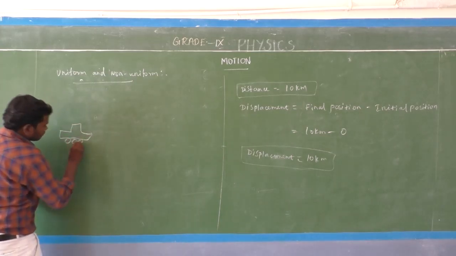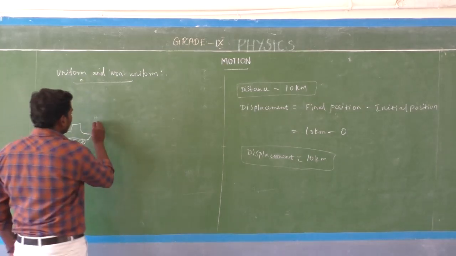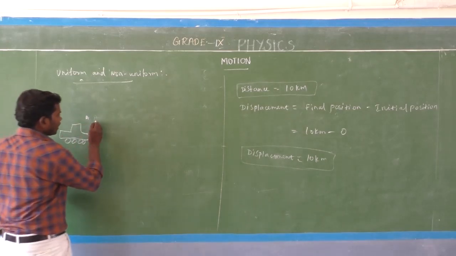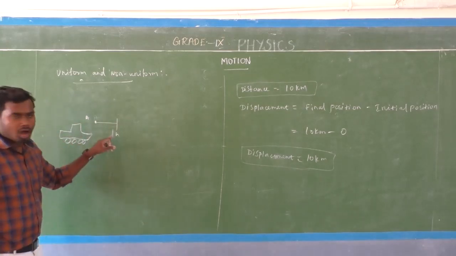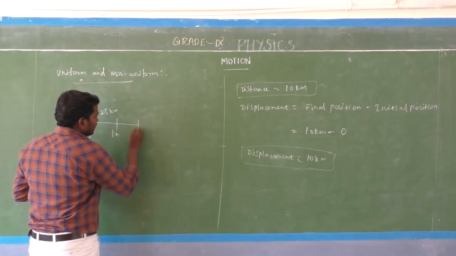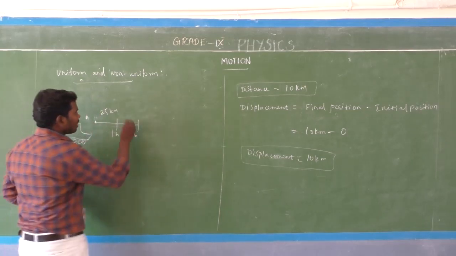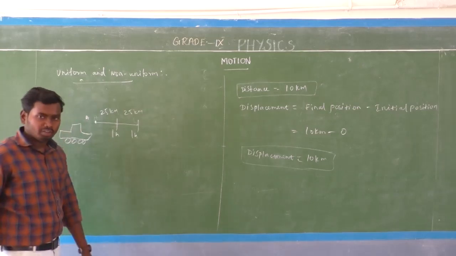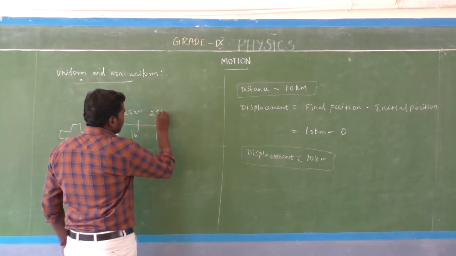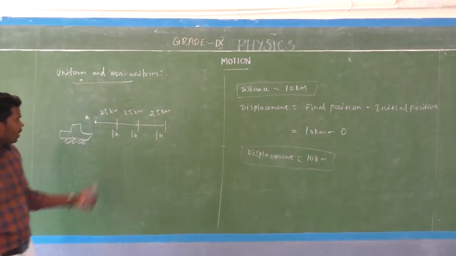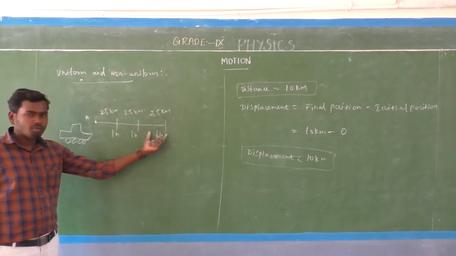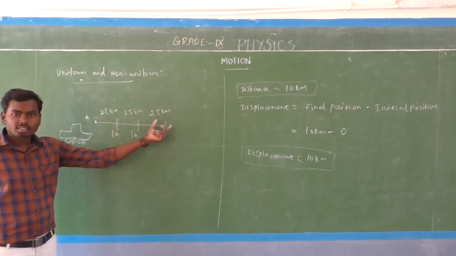Consider a car. The car starts its journey from point A. Then in 1 hour, the car covers 25 kilometer. In the next 1 hour, the car covers the same 25 kilometer. And again in the next 1 hour, the car covers 25 kilometer. Look here, in equal intervals of time, 1 hour, the object covers equal distances.